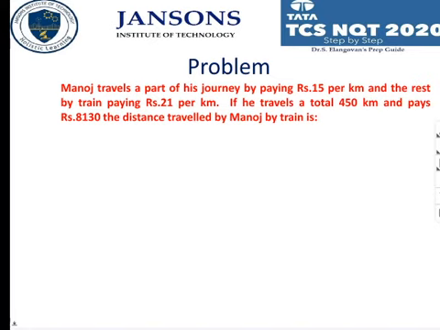This is another problem. Manoj travels. This is a very easy question actually. Manoj travels a part of his journey by paying 15 rupees per kilometer and the rest by train paying 21 per kilometer. If he travels a total of 450 kilometers and pays rupees 8,130, the distance travelled by Manoj by train is.